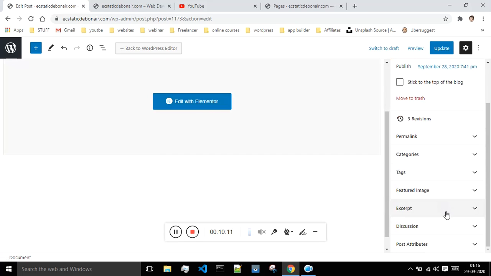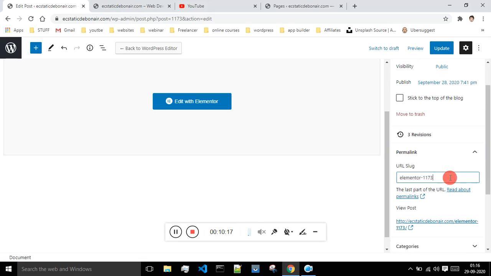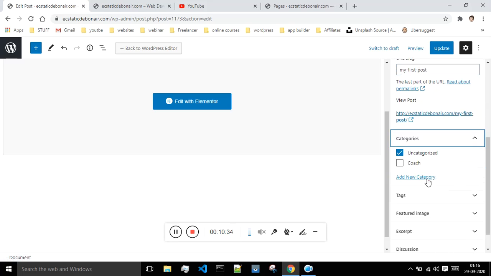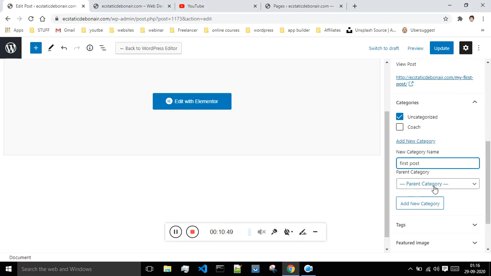from this place you can give the tags and everything. Okay, so this is the permalink of my post. If you want, you can just change it. I will say my first post. Okay, so this will be the link of my post, and this is how the post link would look, and this is the category. You can create a new category. Just now in our previous tutorial I have talked about the category, so you can give the categories over here, and you can say this as a parent category, and say add new category.